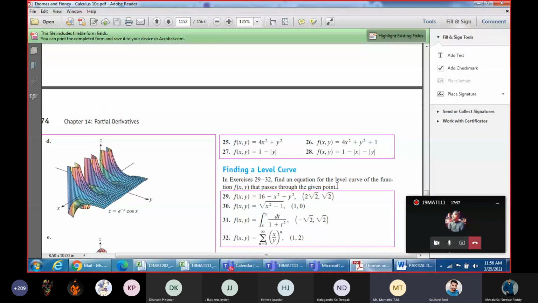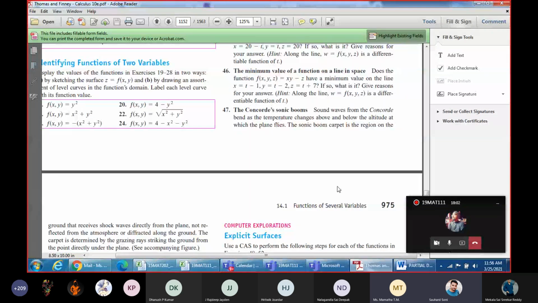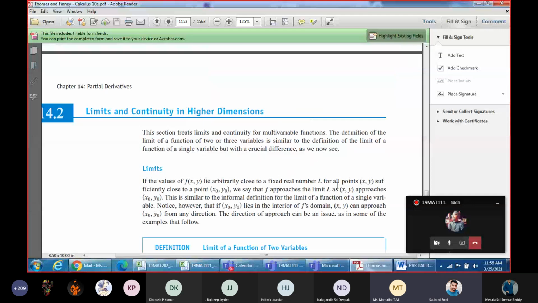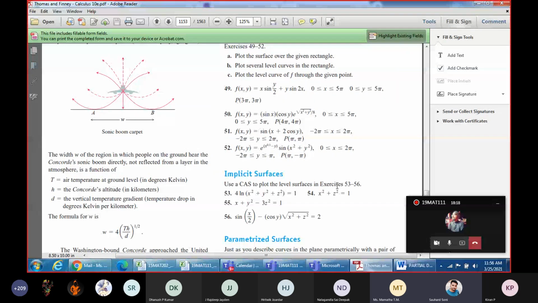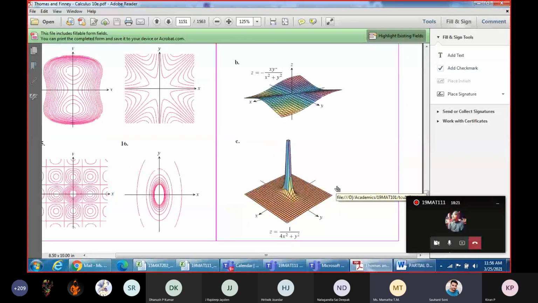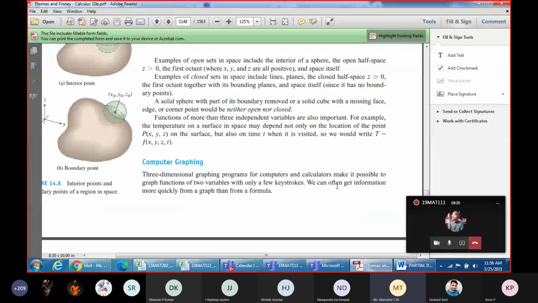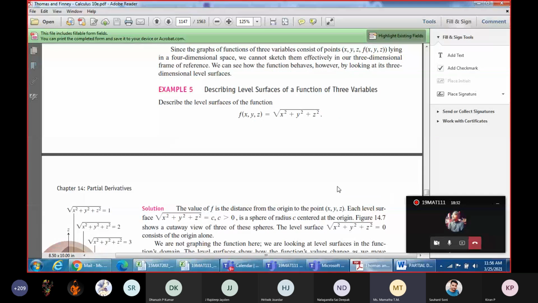No one wants to give it, ma'am. Current flow in a conducting wire, it is n e A v_d. What is that? Current in a conducting wire. It depends on which parameters, I'm asking. Ma'am, it depends on concentration of electrons, area, drift velocity, and charge of electron. Okay, that is a very good example for 4 variables. Anybody else want to give an example for a function of 4 variables?